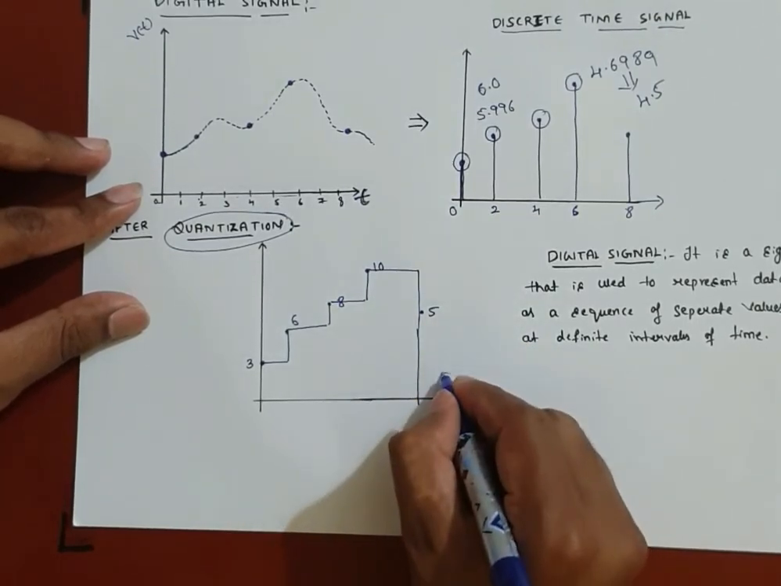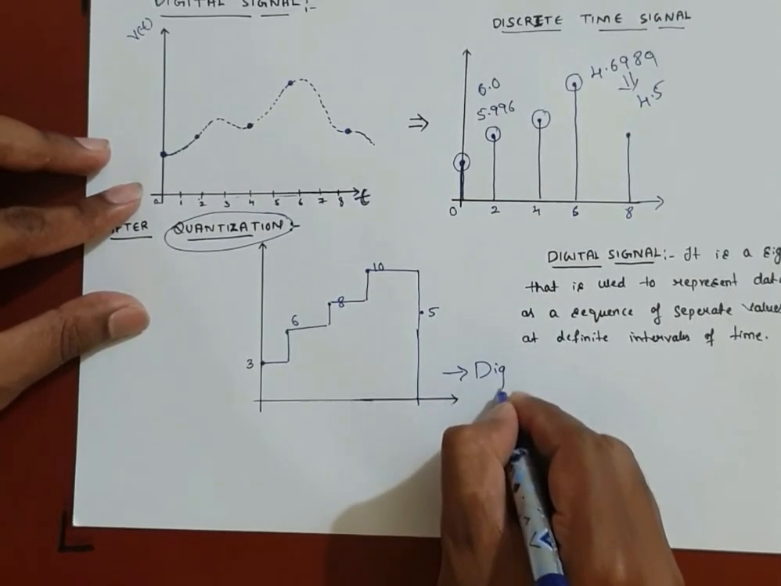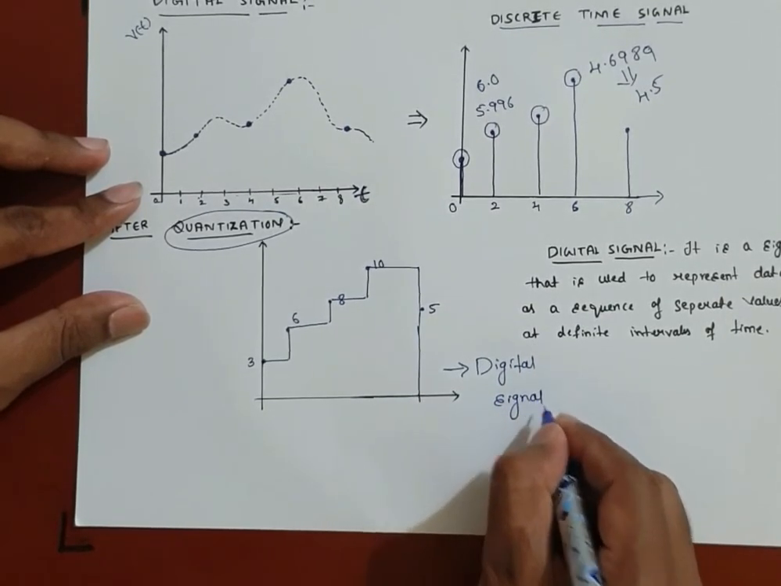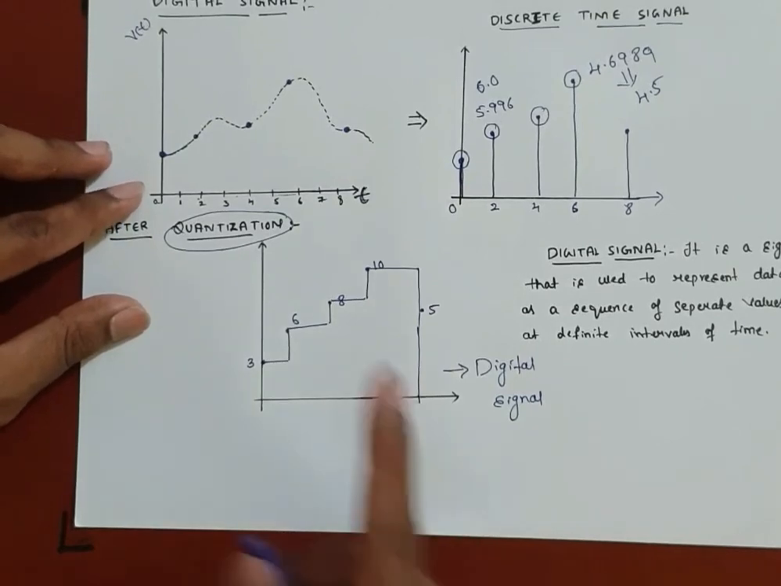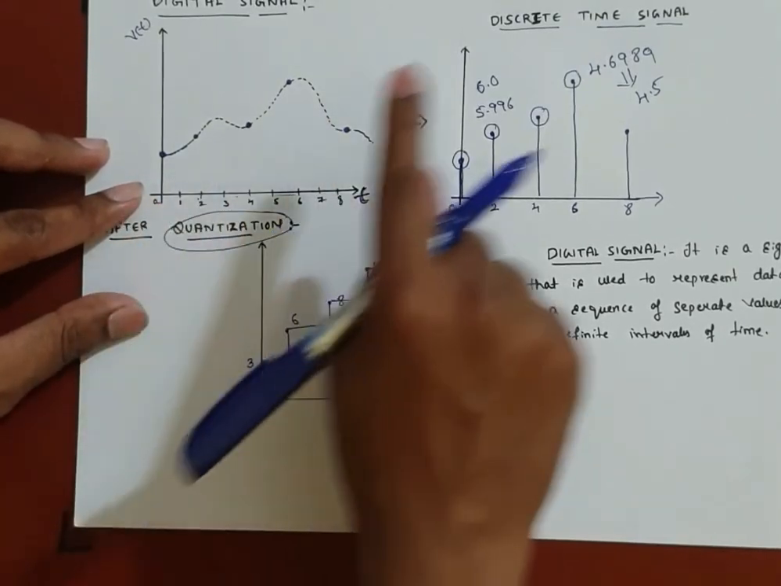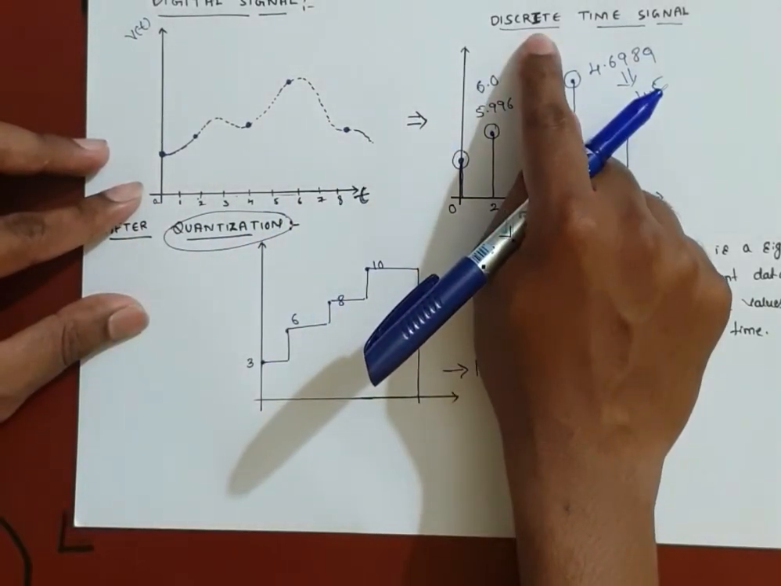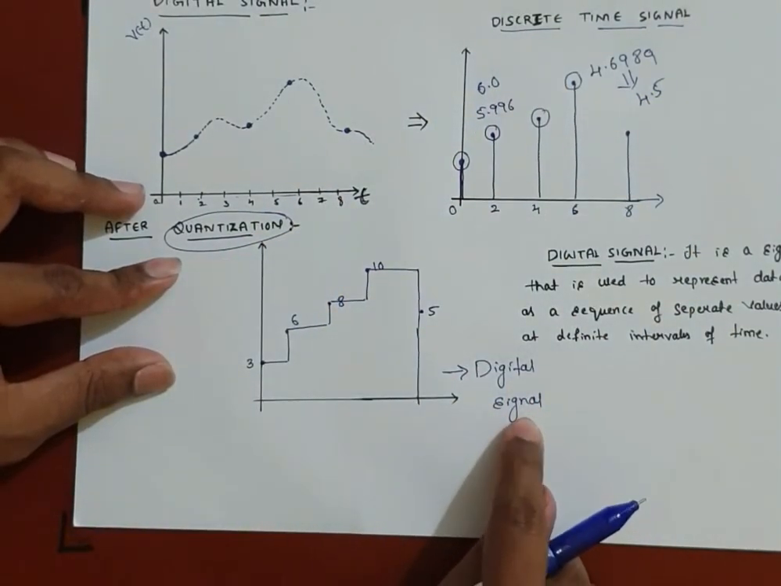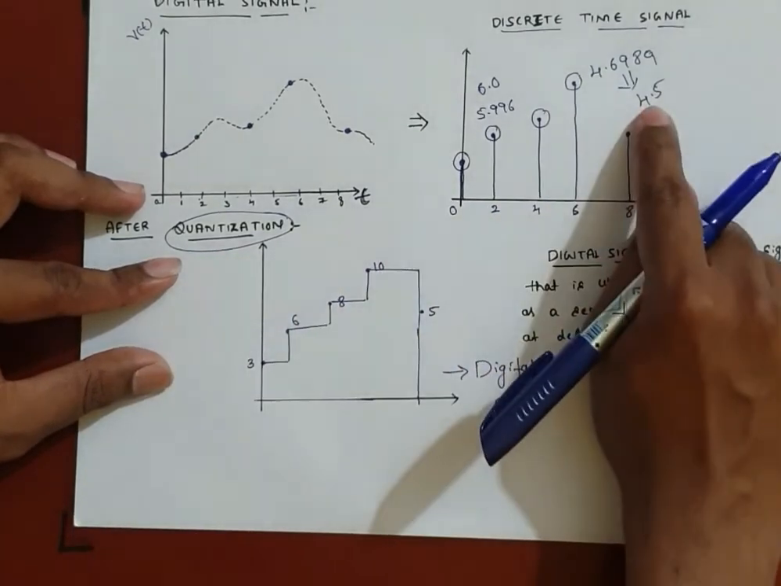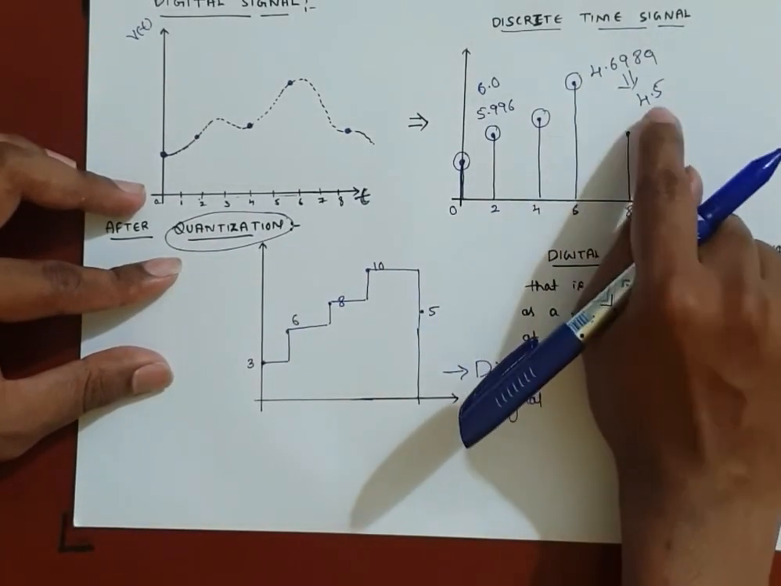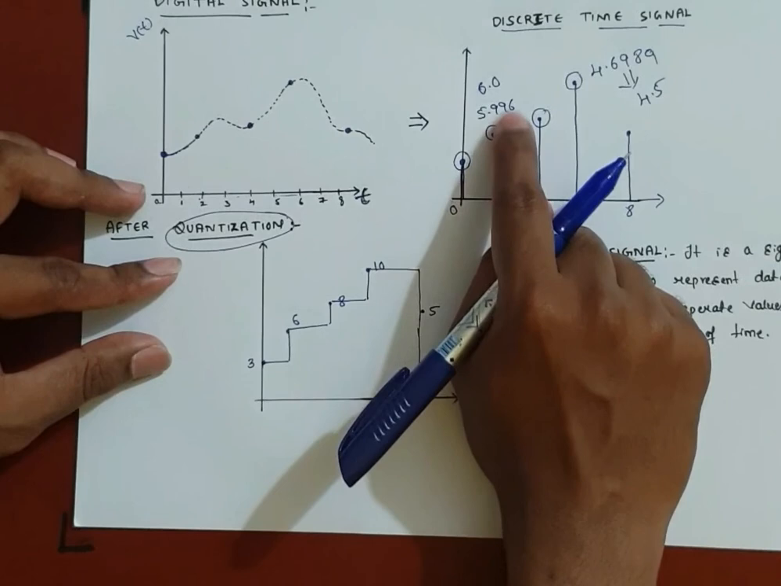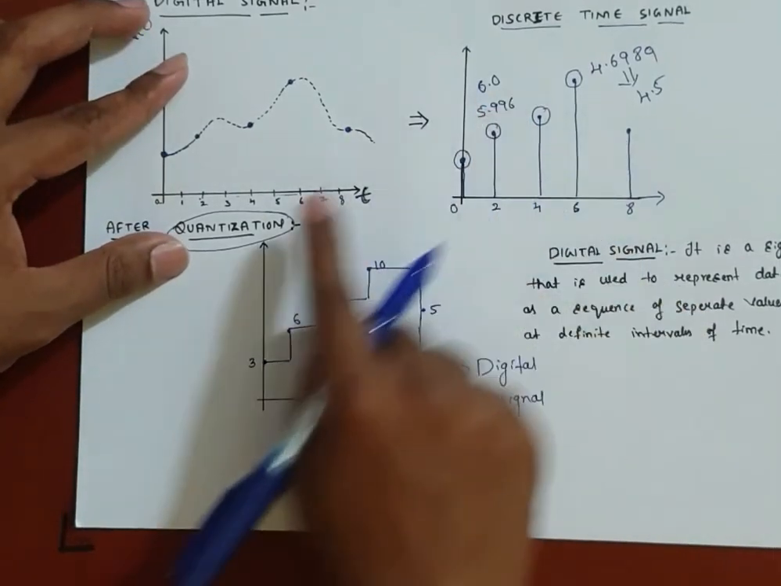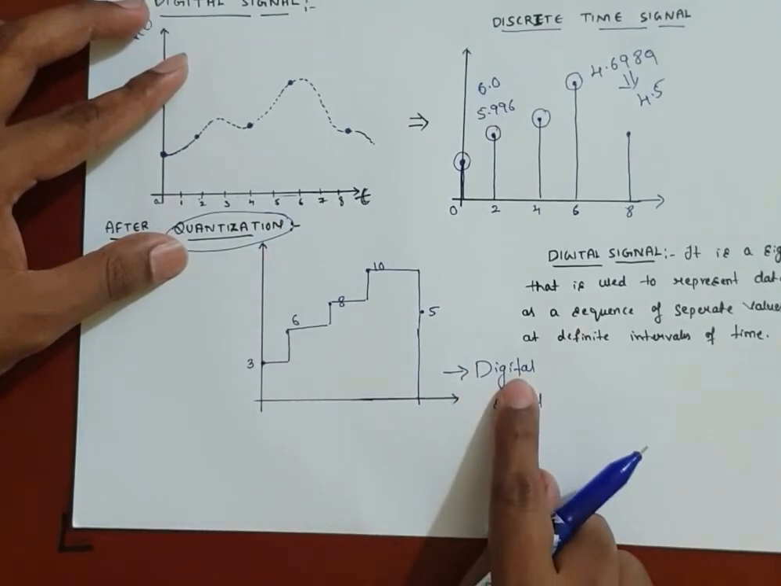Now this signal is called a digital signal. It means first we take an analog signal, convert analog to discrete, then discrete to quantization, which results in a digital signal. What is the meaning of quantization here? A rounding of values, that is converting 4.6 to 4.5 or 5.996 to 6.0. The rounding of values is called quantization, which results in a digital signal.